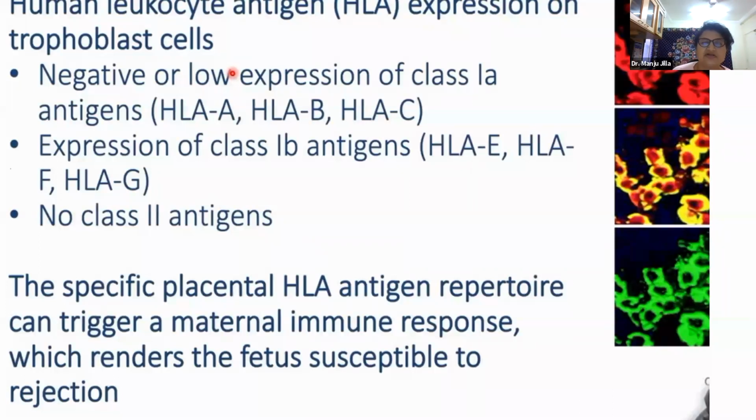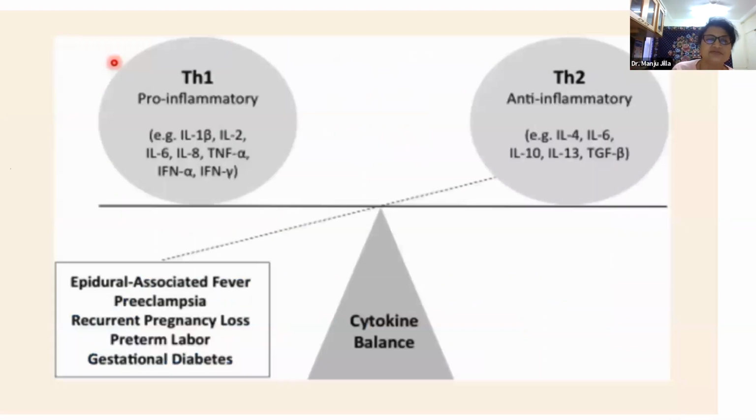Specific placental HLA antigens can trigger a maternal immune response which renders the fetus susceptible to rejection. So we do not have class 1A HLA antigens on the trophoblastic tissue, and that is why there is some amount of immune tolerance which the fetus itself gives when it is getting implanted into the endometrium.